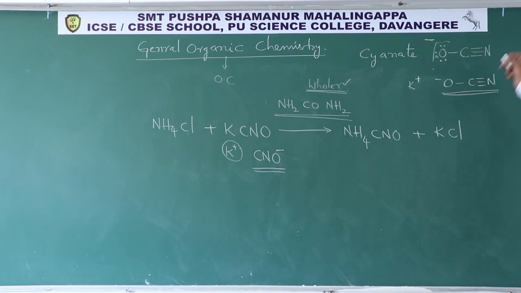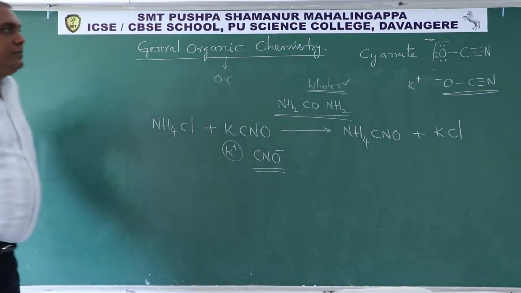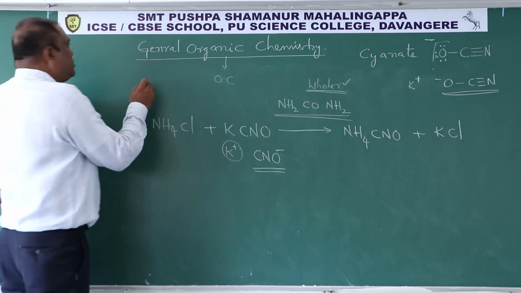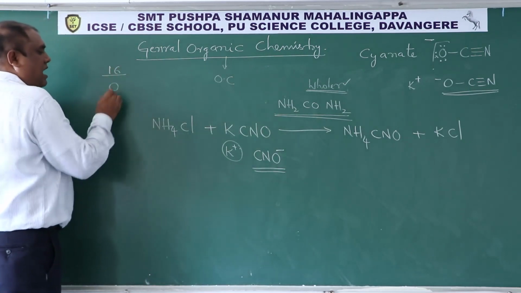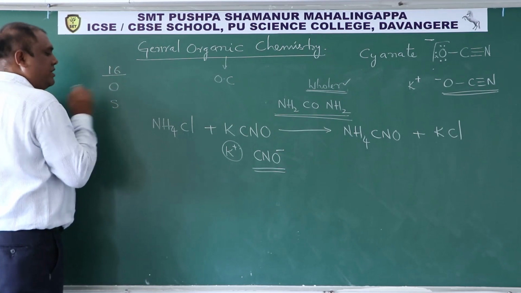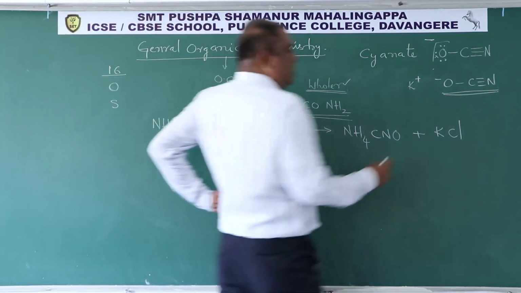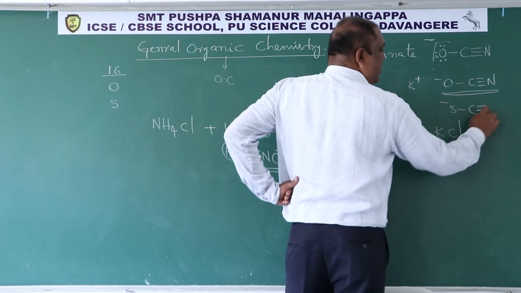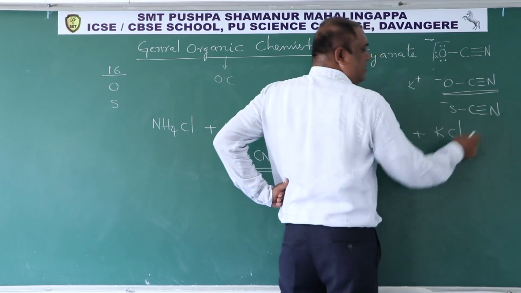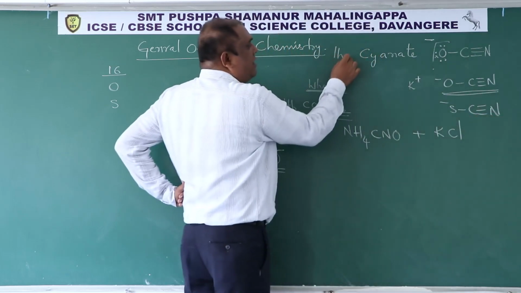See, this oxygen belongs to group number 16. In group number 16, the way oxygen behaves, sulfur also behaves like that. Suppose this is S minus single bond C triple bond N, then this is called thiocyanate ion.